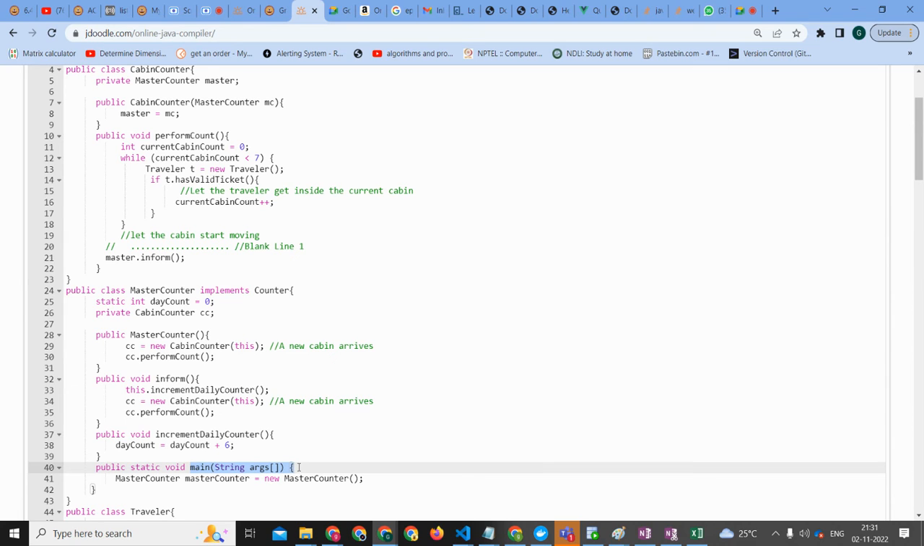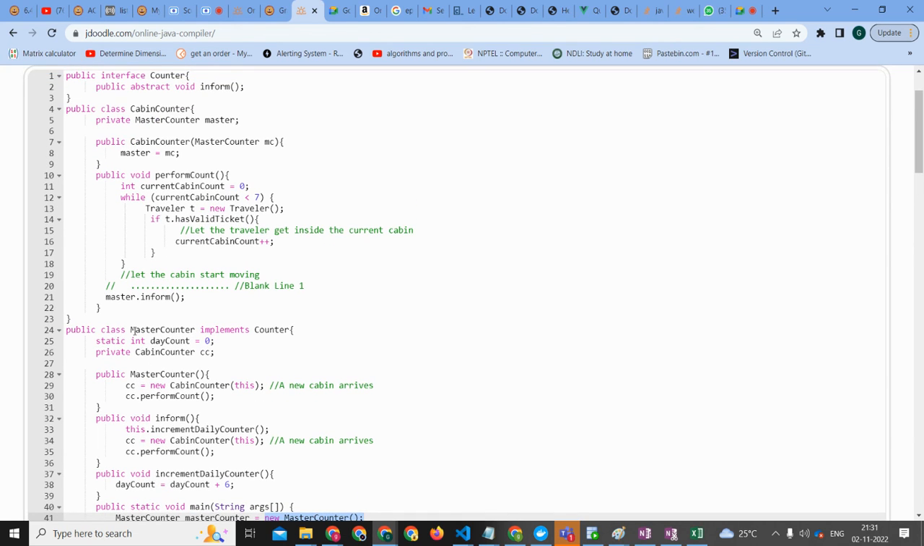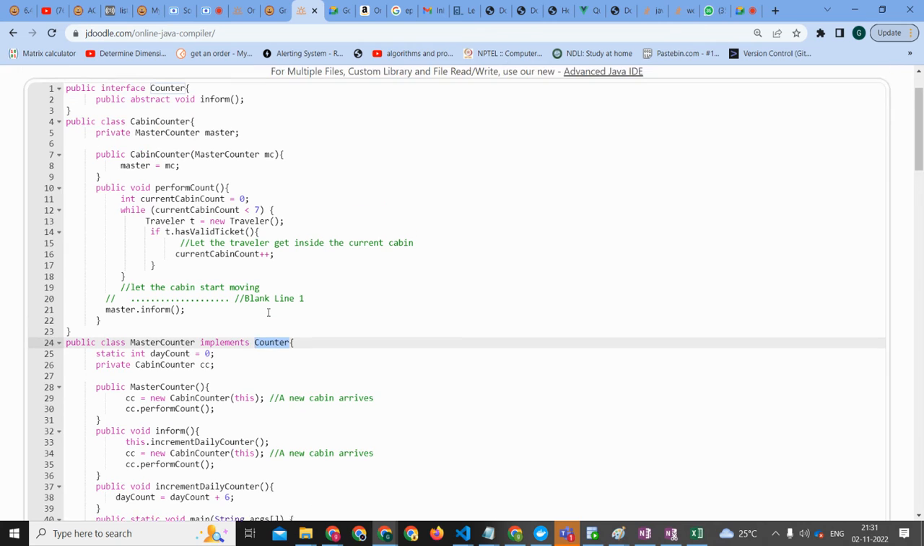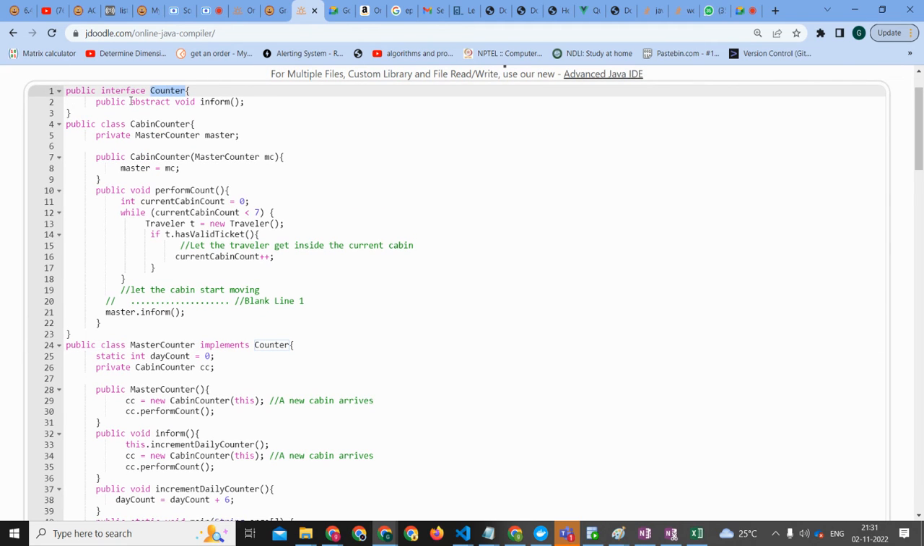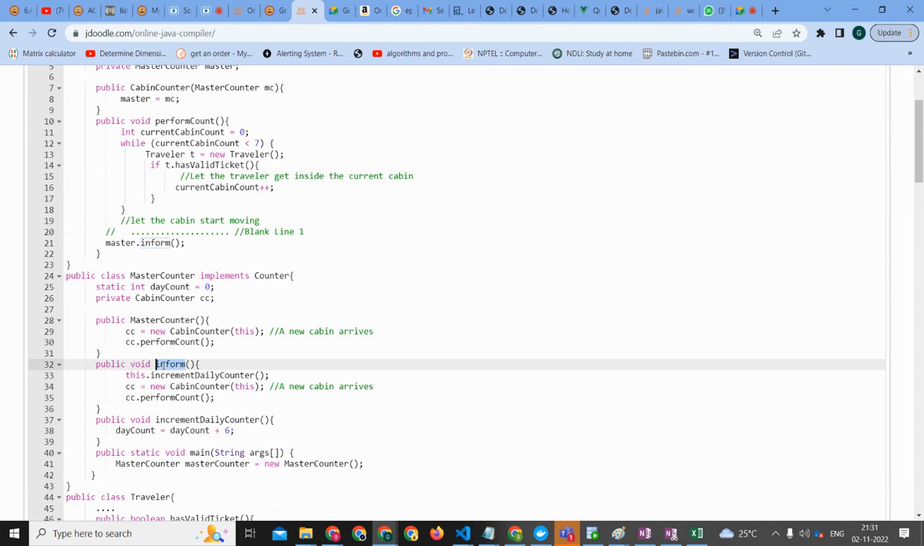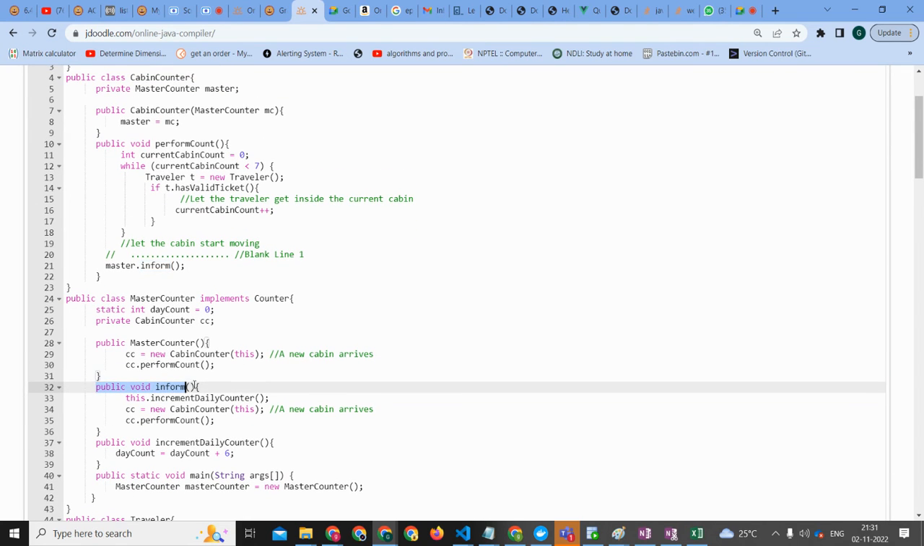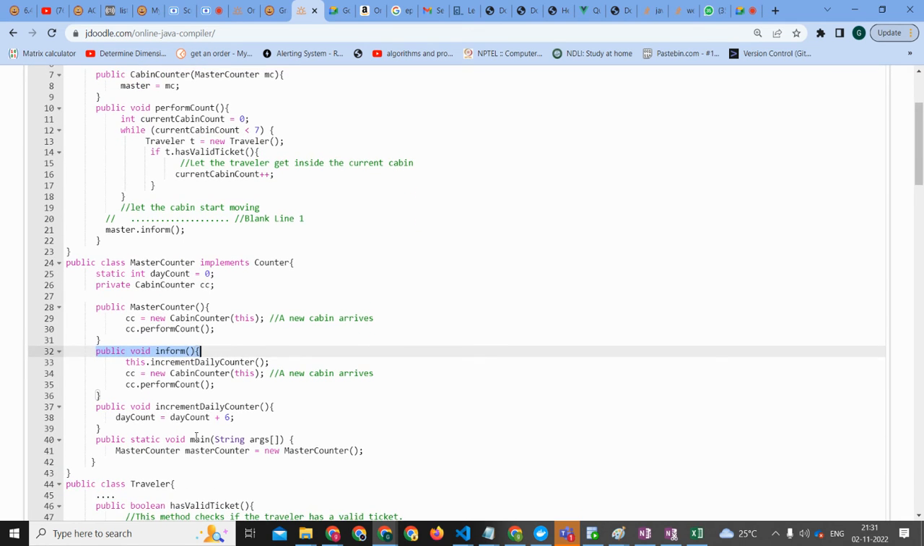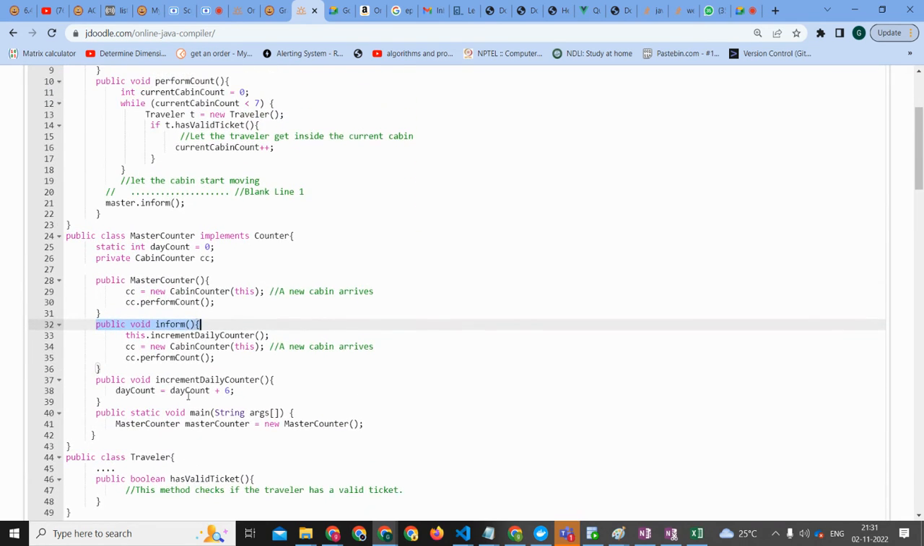We have the main method. Now we are creating the master counter object of the master counter class. So we are going to the master counter class now, which implements the counter interface. Now we will go to the counter interface. It has a void abstract method inform. So that needs to be there in the master counter also. It is there. Correct.